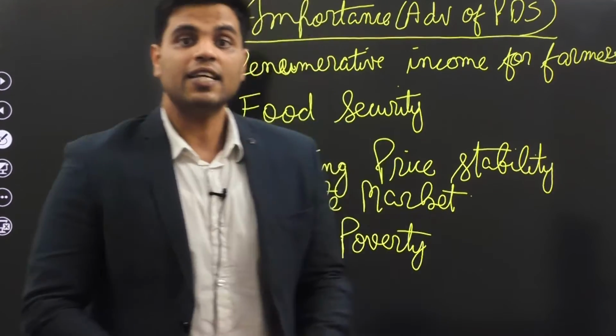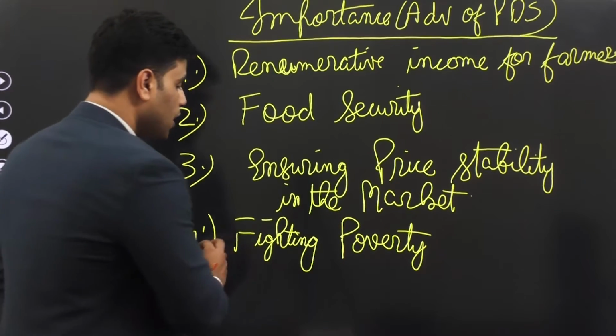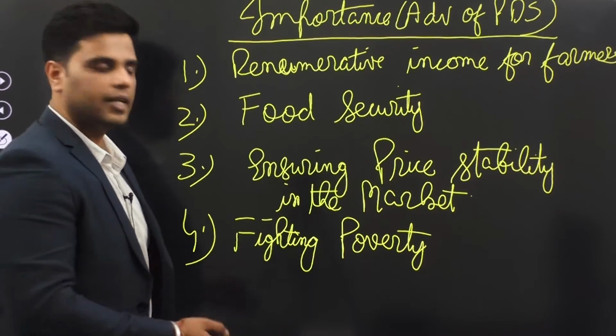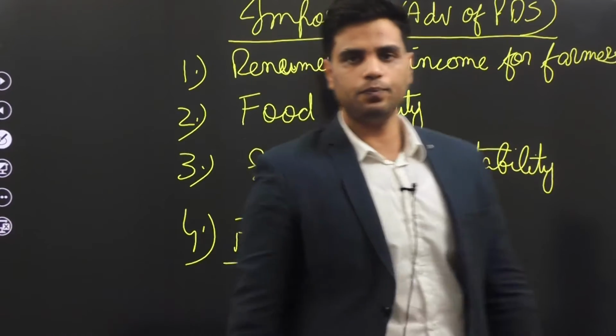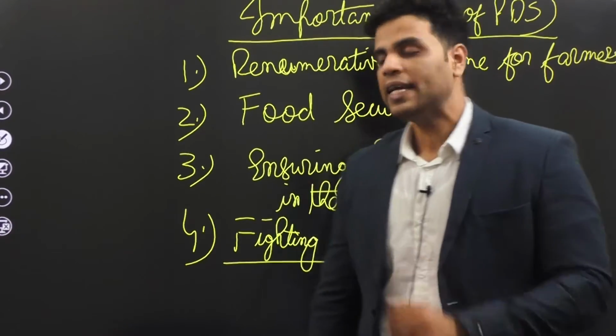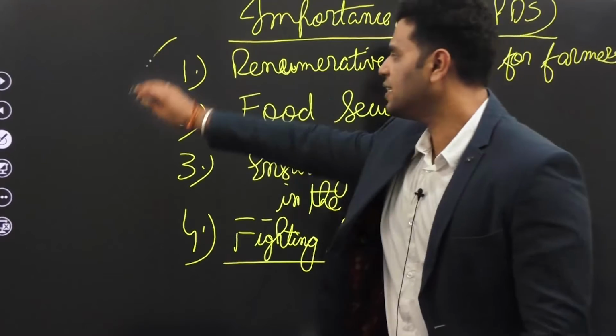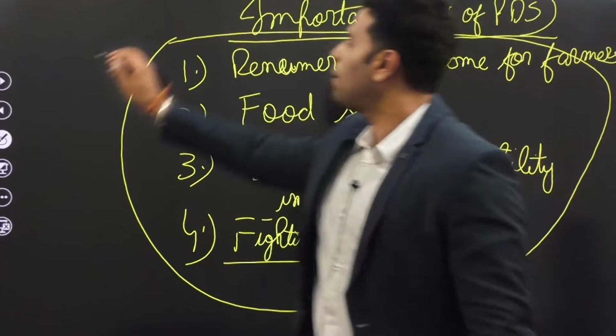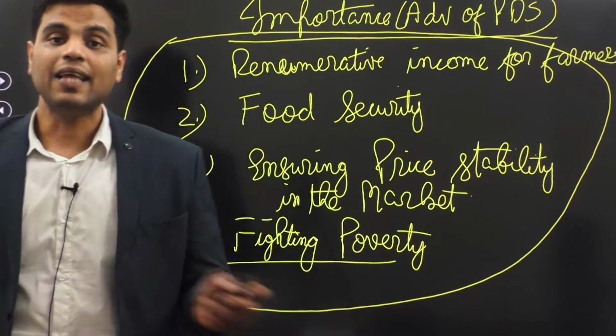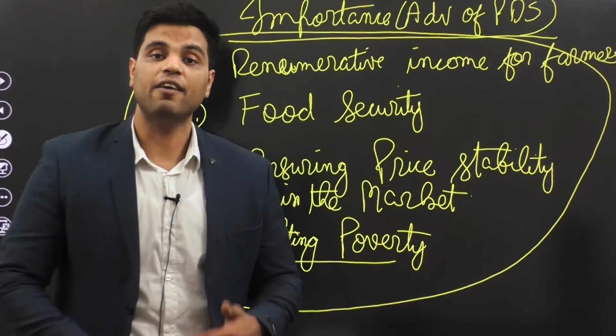Right? So in a sense, by providing food subsidy, government is helping poor households in India. So, fighting poverty. All right? And so on and so forth. These are the major advantages of the public distribution system. And that is why the public distribution system is favored in India.